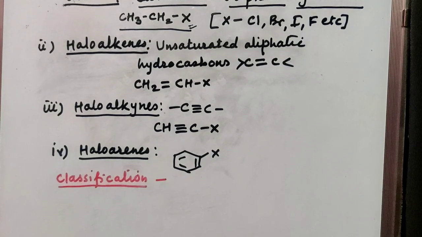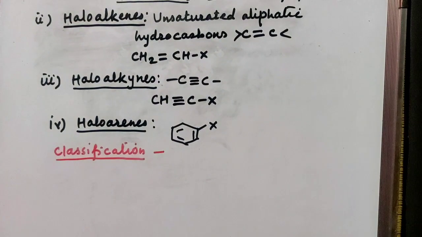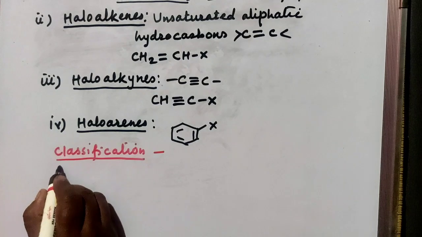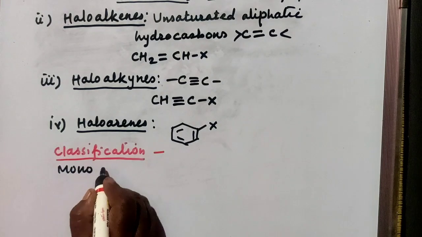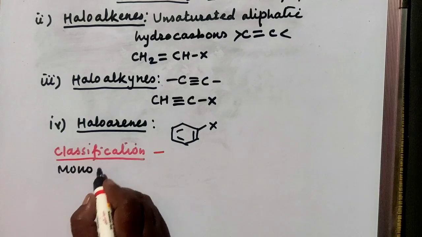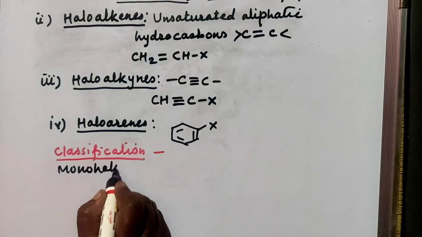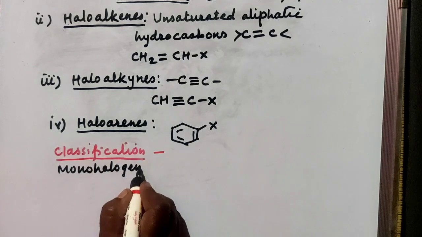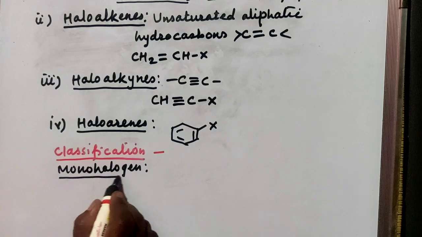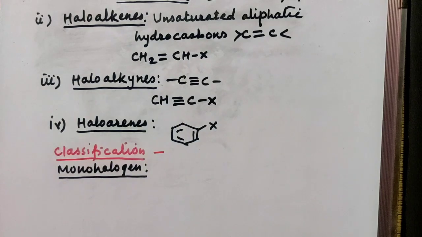First one is monohalogen derivatives. From the name itself you can find out what monohalogen derivatives are. Mono means one, so only one halogen atom is present in the compound, and so these are called monohalogen derivatives of hydrocarbons.